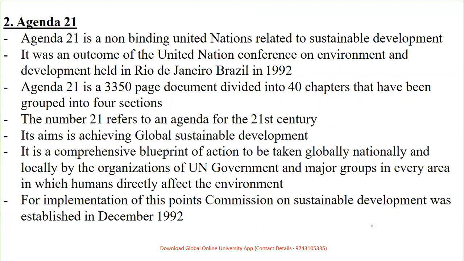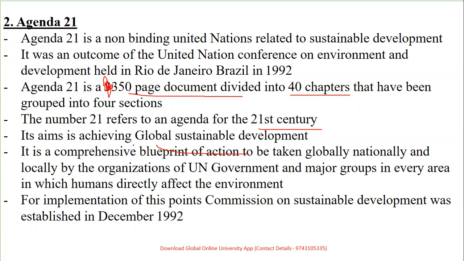Now, what is this Agenda 21? It's a non-binding United Nations plan related to sustainable development, an outcome of the United Nations Conference which was held in 1992. So it is a 350-page document, okay, which is divided into 40 chapters and into 4 sections. So this 21 refers to the 21st century. The aim is to achieve global sustainable development.